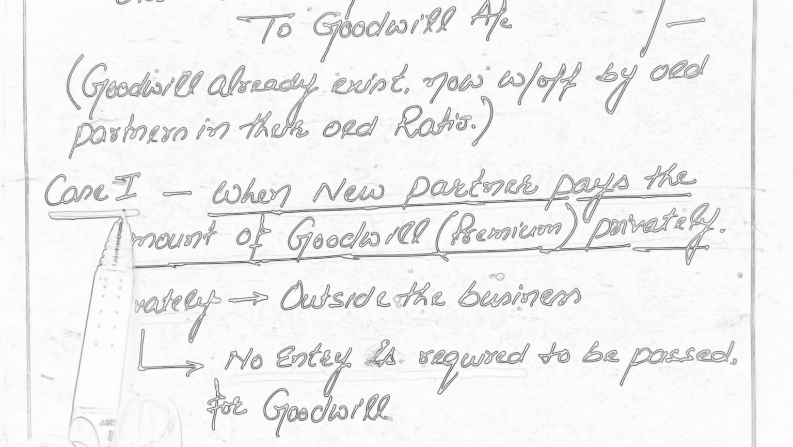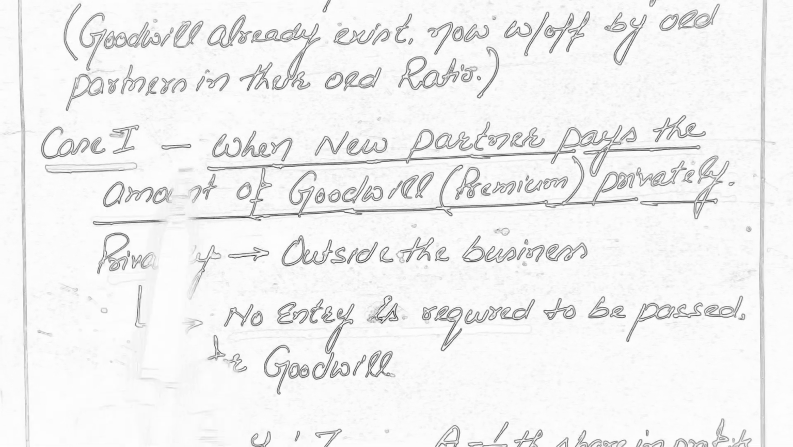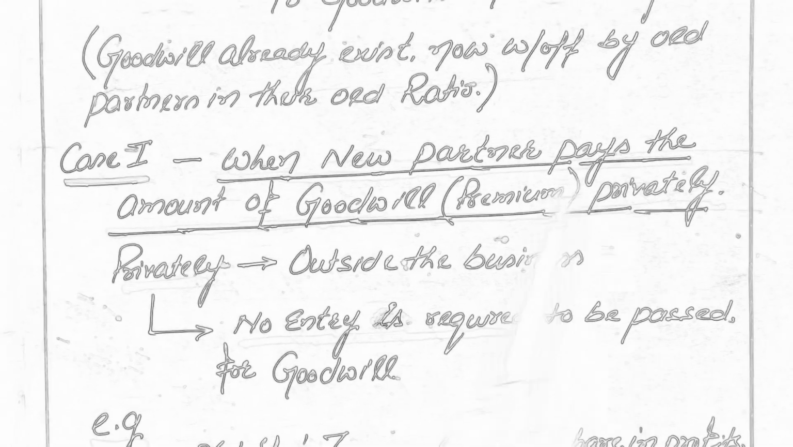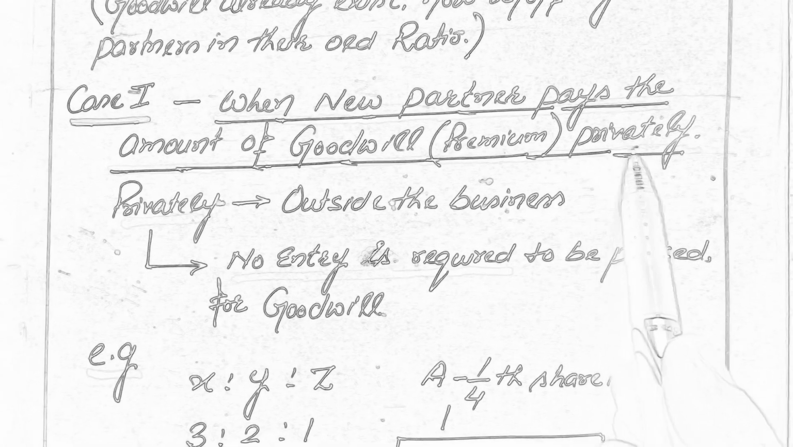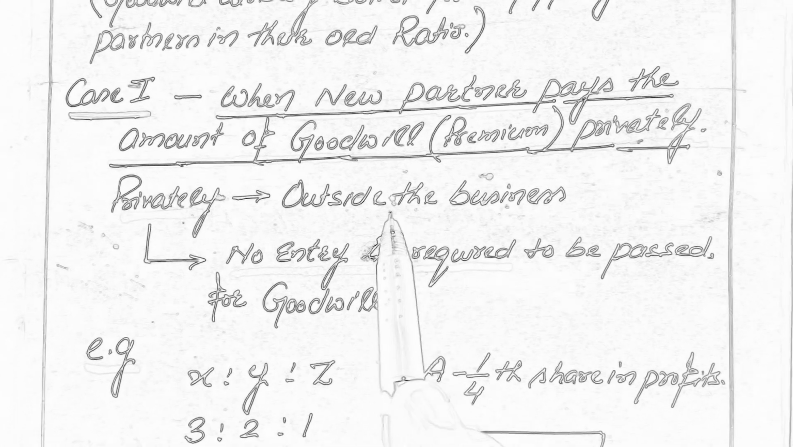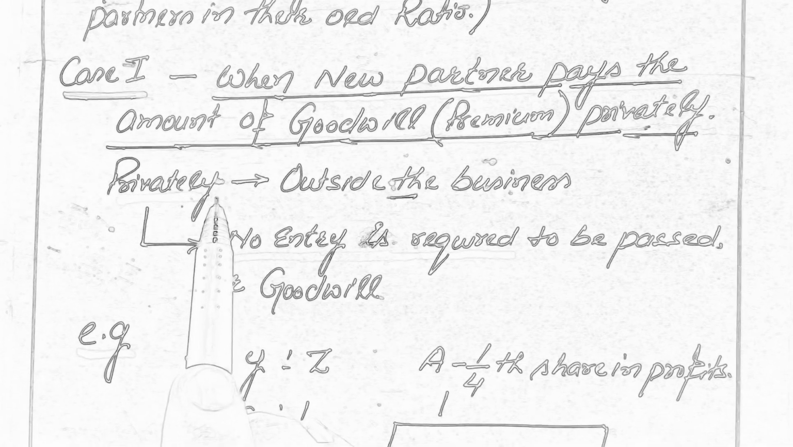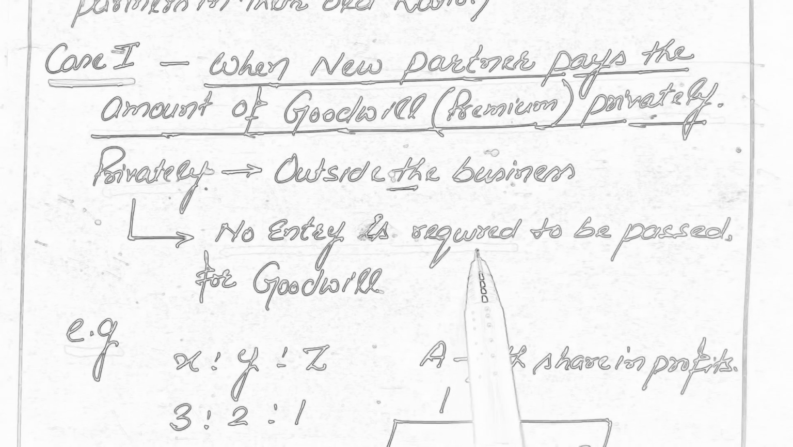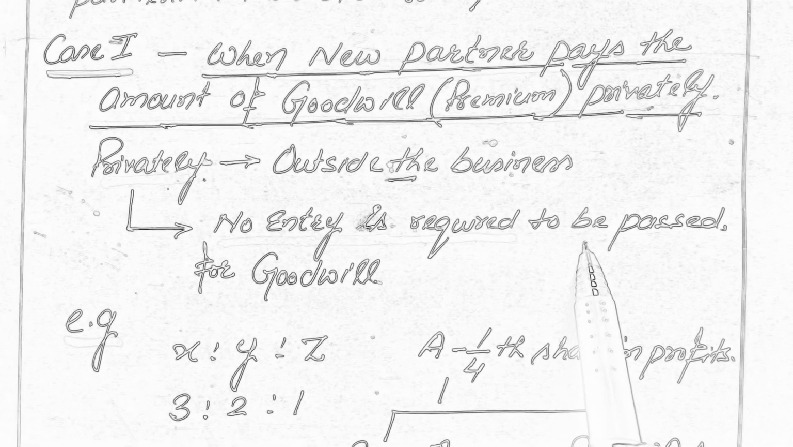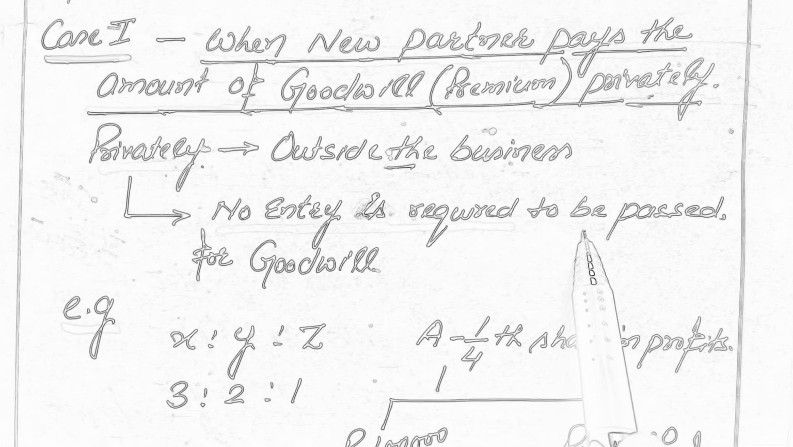Now at the time of admission, for the treatment of goodwill, the first possibility is when the new partner pays the amount of goodwill or premium privately. Here privately stands for outside the business. And if the new partner pays the amount of goodwill privately, then no entry is required to be passed for the treatment of goodwill. This we can understand with the help of an illustration.